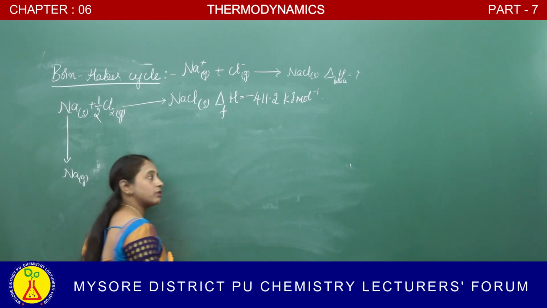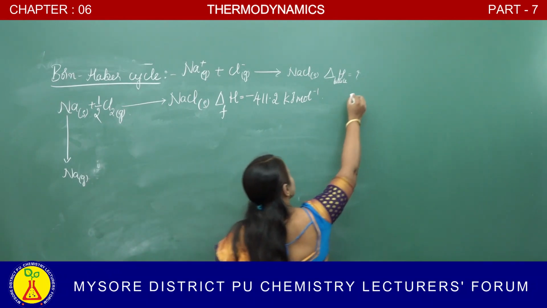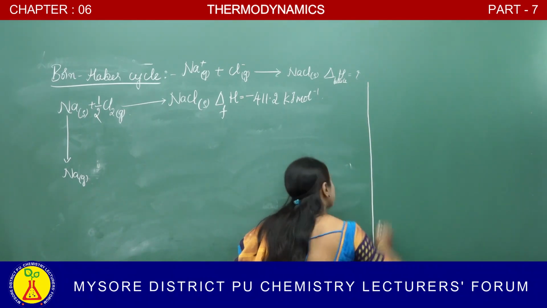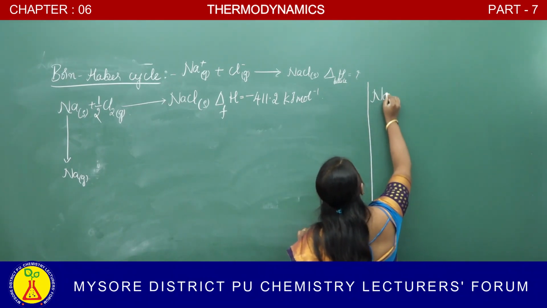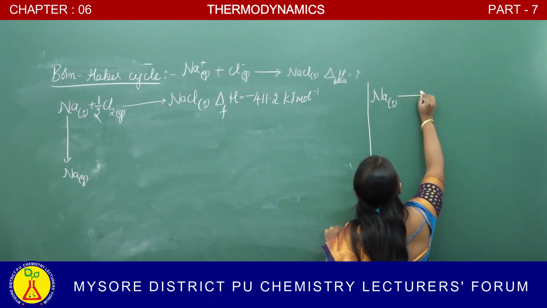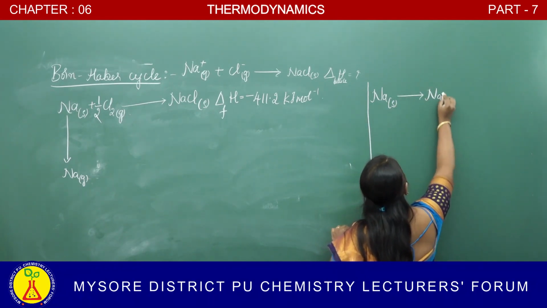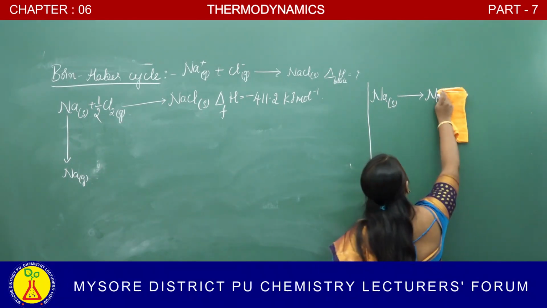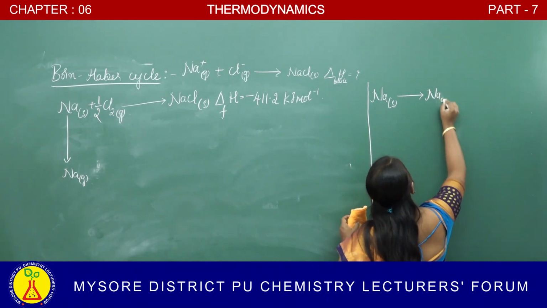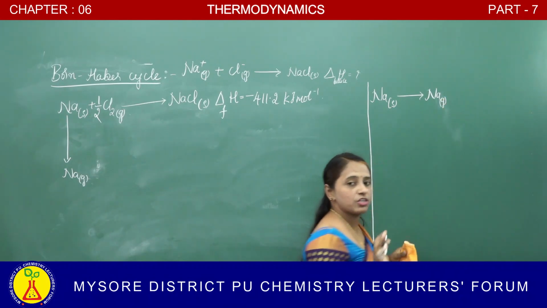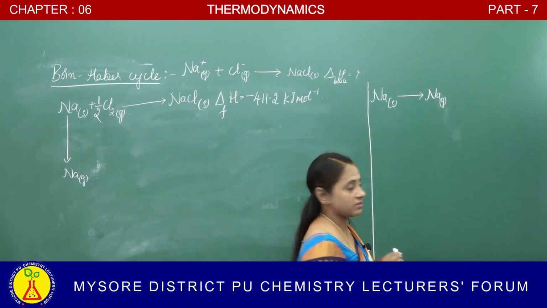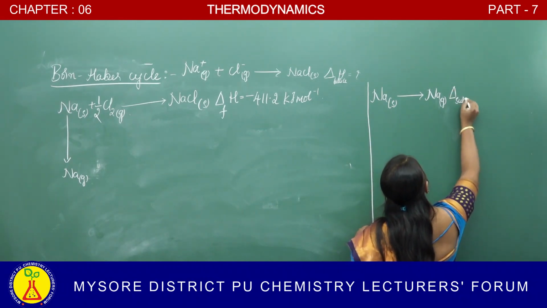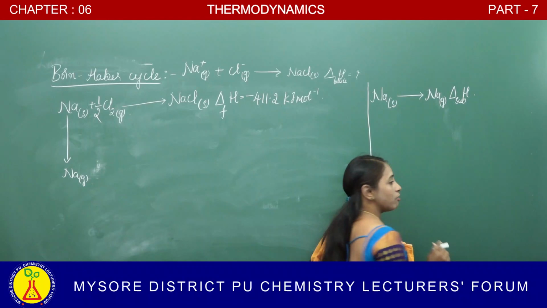So Na should get converted into gas. Here I am going to write Na in solid form getting converted into gaseous form, and this process is called the sublimation process, solid to gas, and the change in enthalpy is called the enthalpy of sublimation.